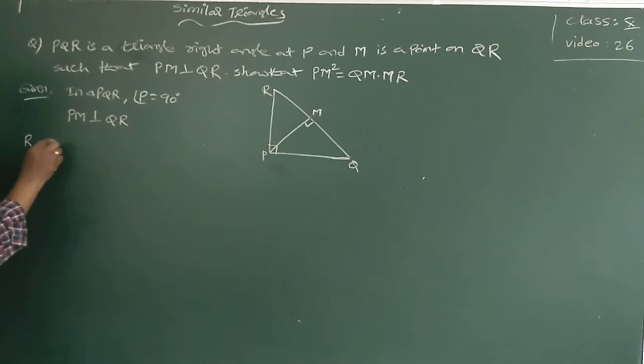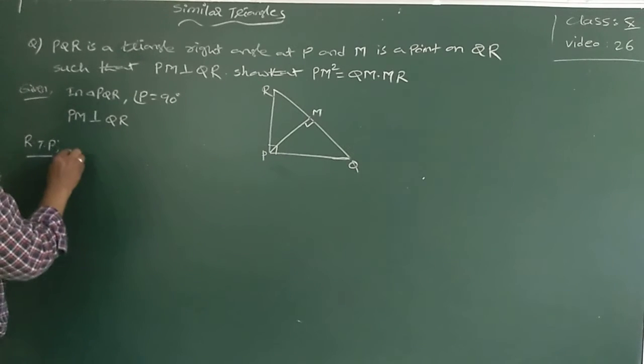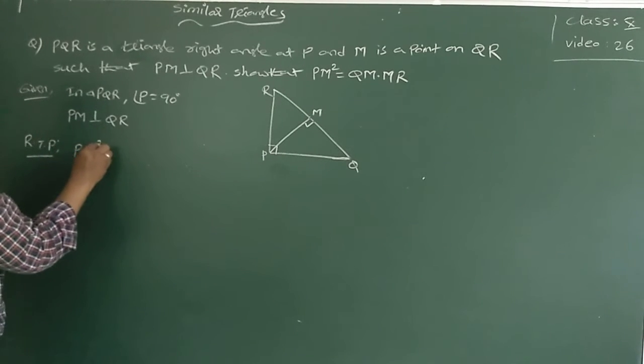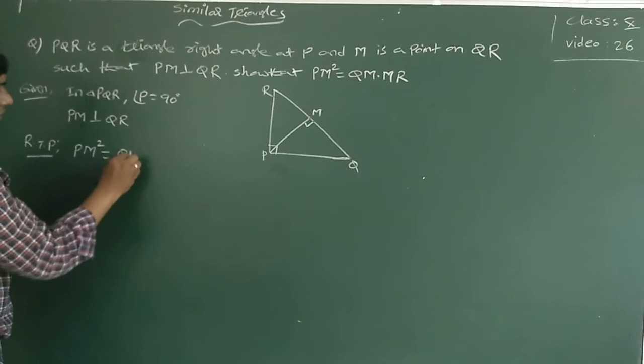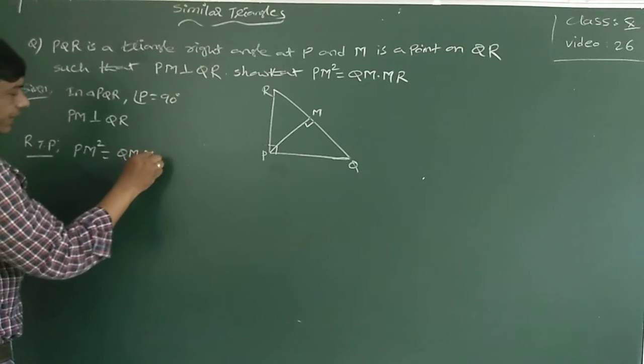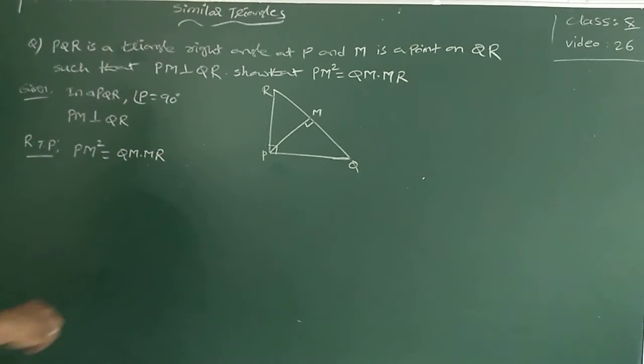Required to prove is PM square is equal to QM into MR.